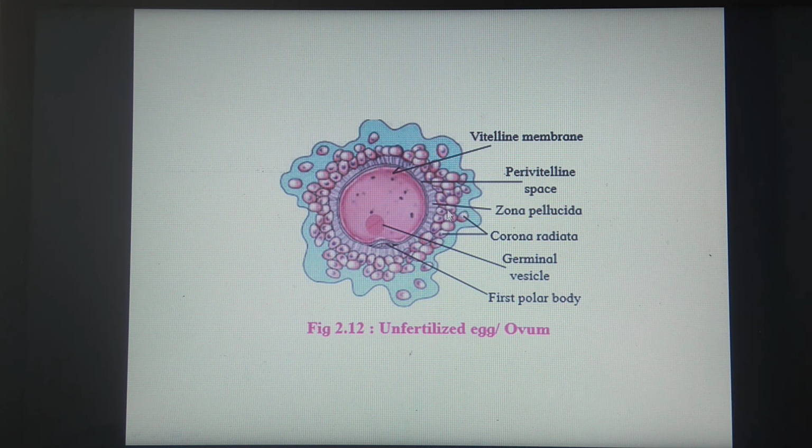Cells of the corona radiata are glued together by hyaluronic acid. And the lysis or breaking of hyaluronic acid takes place due to the enzyme hyaluronidase, which is secreted by the acrosome of the sperm. Okay, so this is all about the structure of the unfertilized ovum.